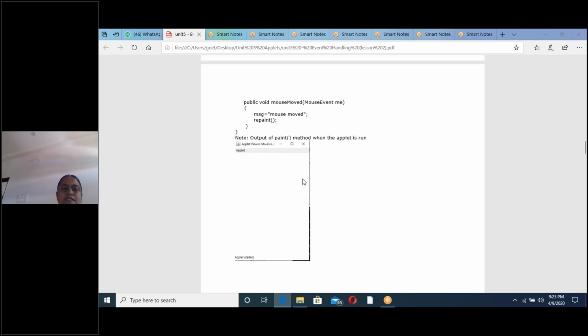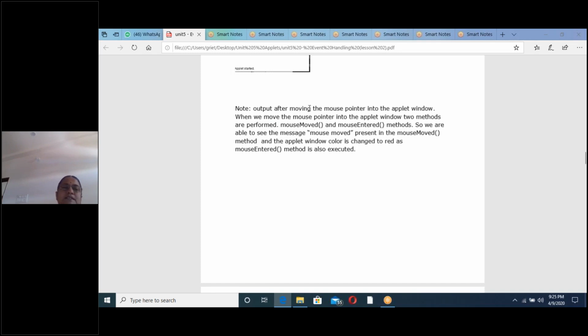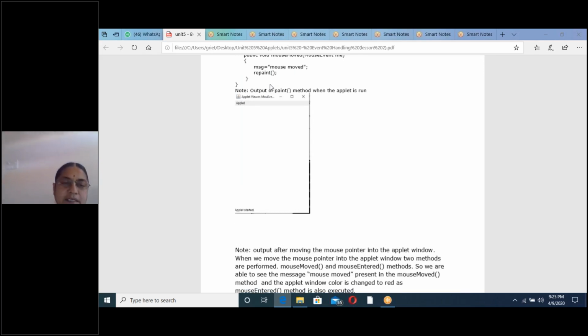Next, now we will see the mouse events. This is the empty applet window, no? Now this empty applet window is created. Now what we will do is we have 7 actions. Mouse moved. First, I will move the mouse like this, and the mouse enters the applet window. This is a screenshot now. When you execute, you can see clearly. See, first initially the mouse is outside. After that, after moving my mouse, I will go to the applet window. That is mouse moved and entered.